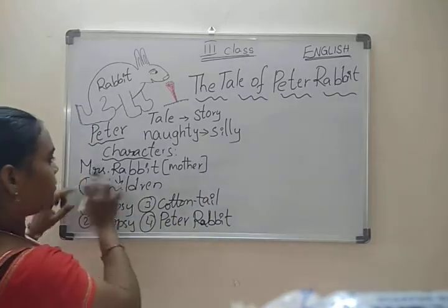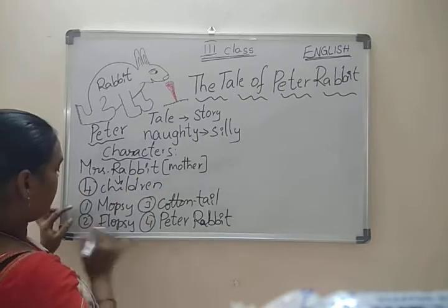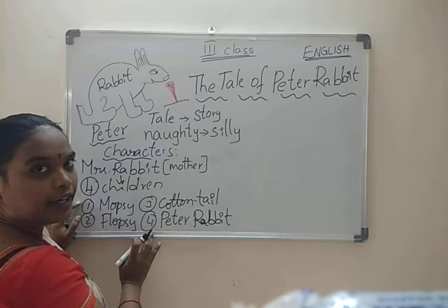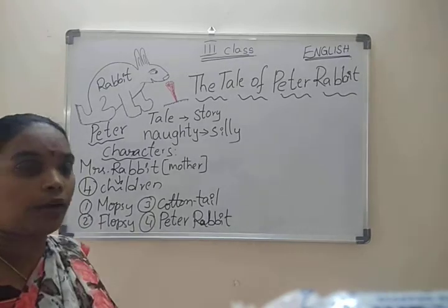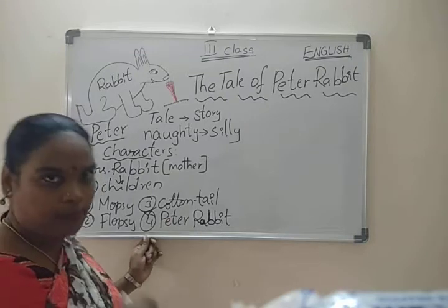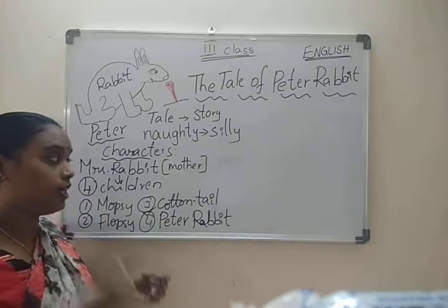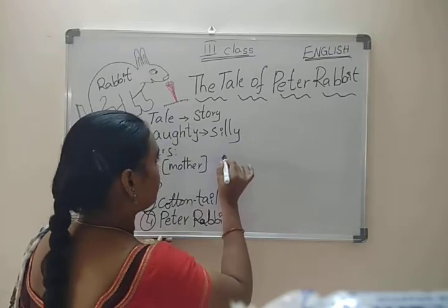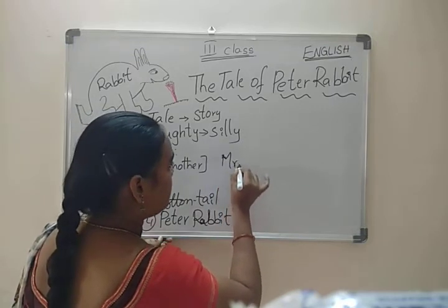Mopsy, Flopsy, Cottontail and Peter Rabbit. We are talking about only the naughty rabbit, that is Peter. What is the story? Another character also there, that is a very important character, that is Mr.